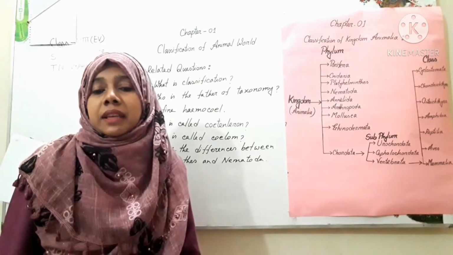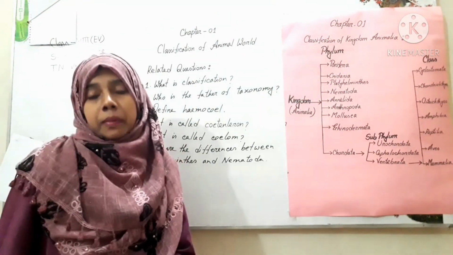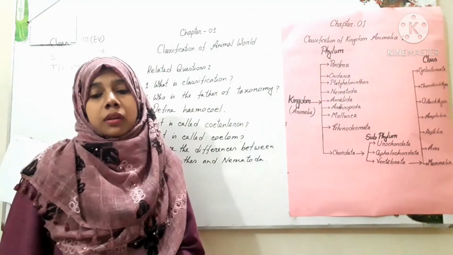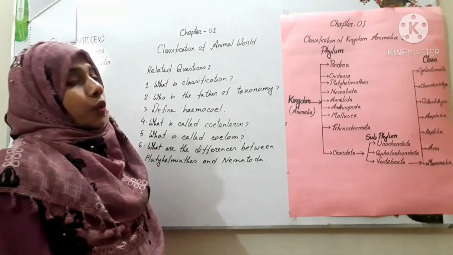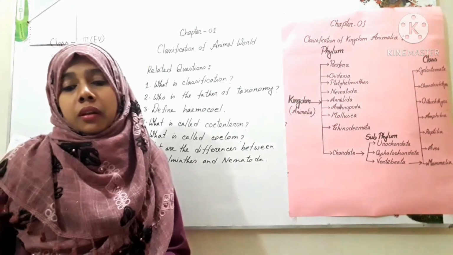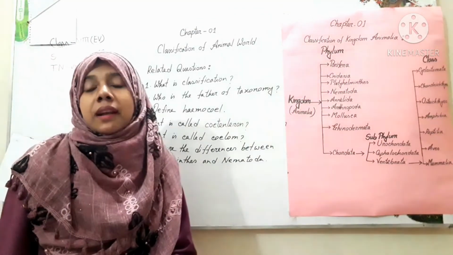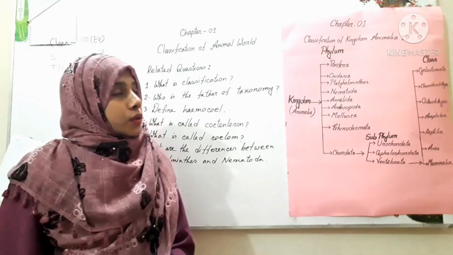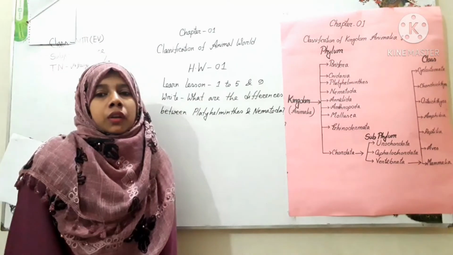Then platyhelminthes are mainly bisexual, and nematoda are unisexual. Then liverfluke and tapeworm are included in platyhelminthes. And in nematoda, roundworm and filaria worm are included. Okay, this is about related questions.